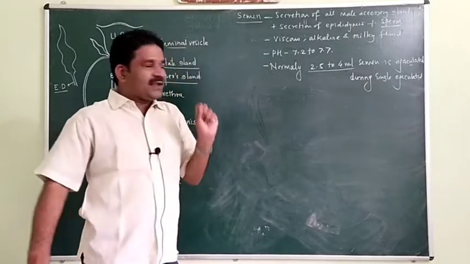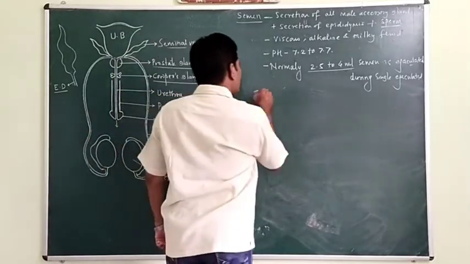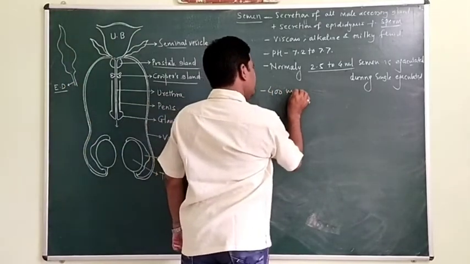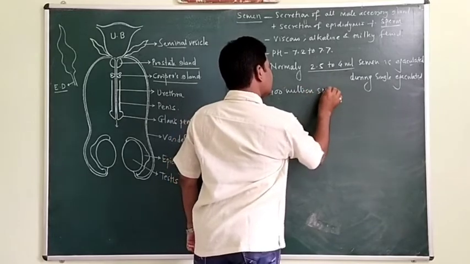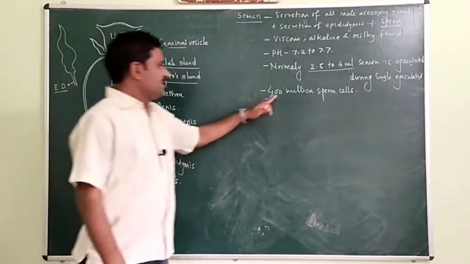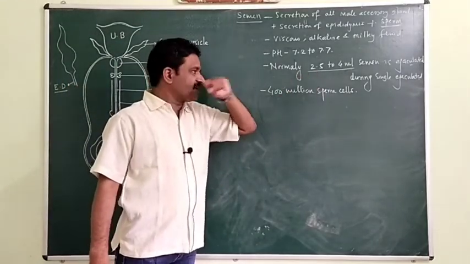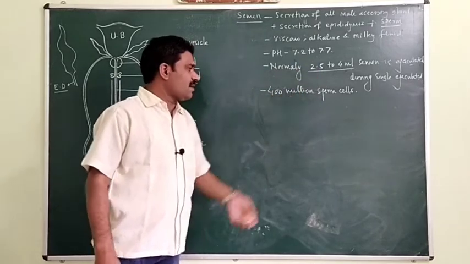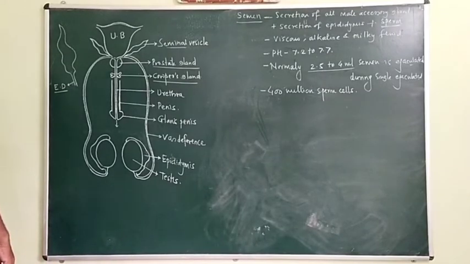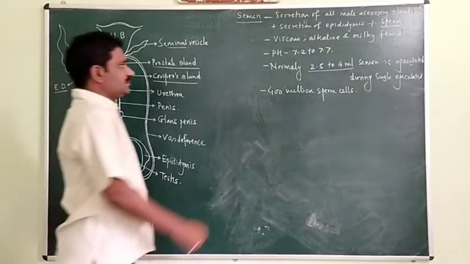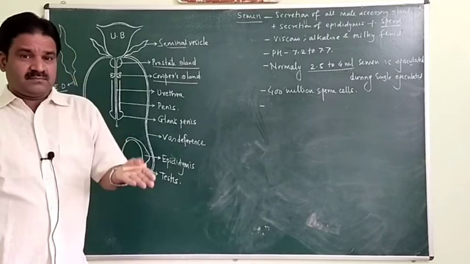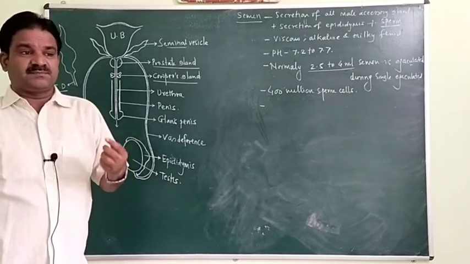Now this 2.5 to 4 ml of semen contains near about 400 million sperm cells. This particular single ejaculation of semen contains near about 400 million sperm cells, and this semen contains a number of secretions or particular contents.